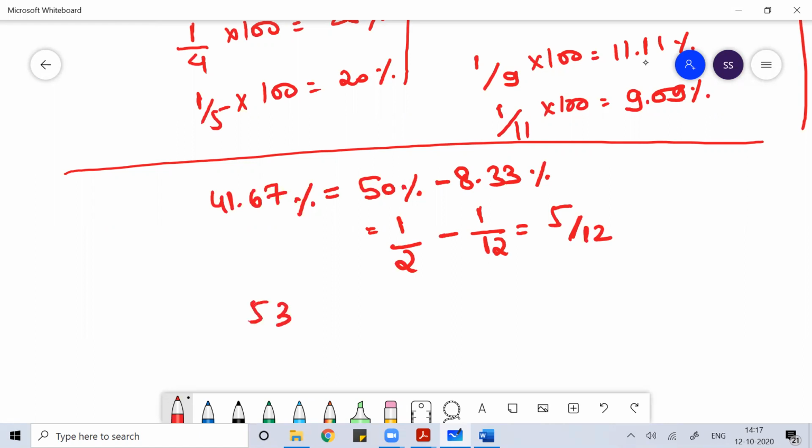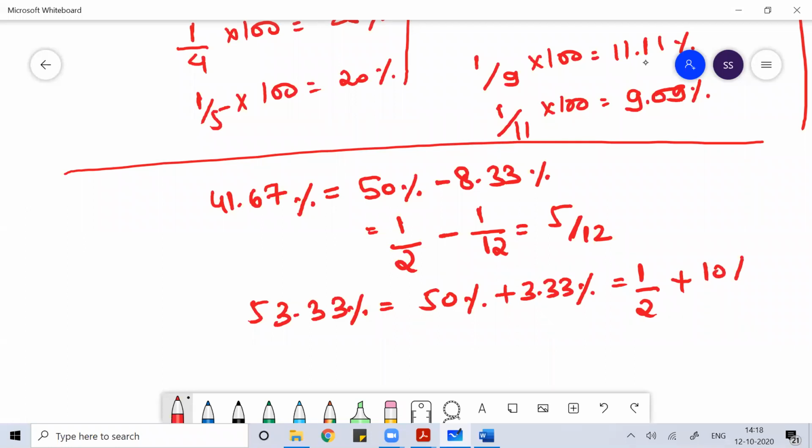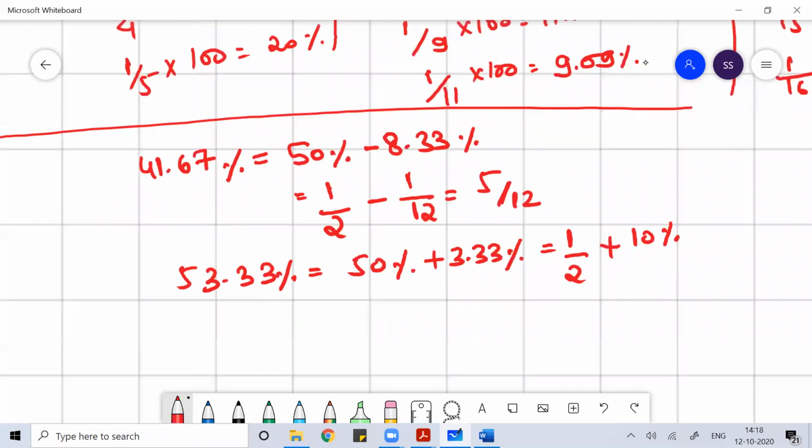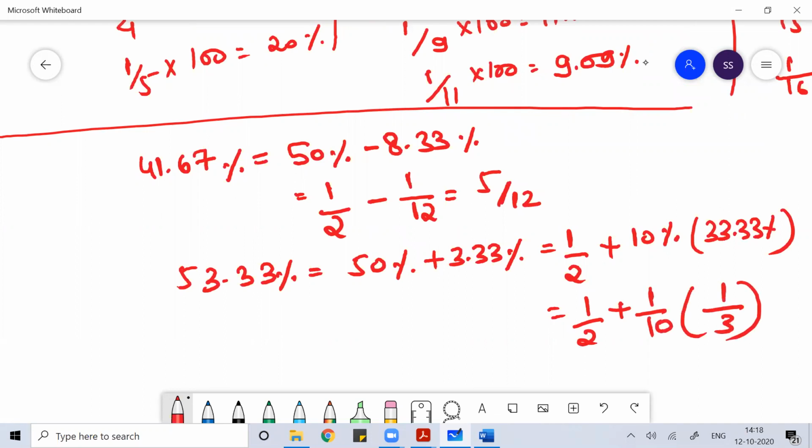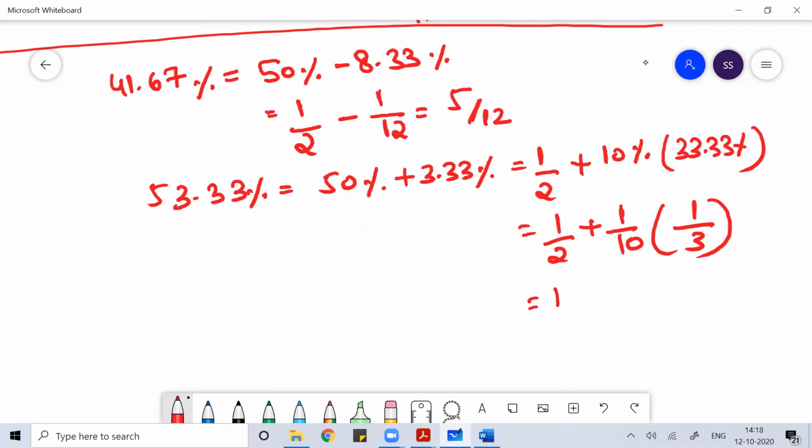If you see 53.33%, 53.33 means 50 plus 3.33. 50 means 1 by 2. 3.33 is 10% of 33.33. So 10% is 1 by 10, and 33.33 means 1 by 3. So 53.33 means 1 by 2 plus 1 by 30.